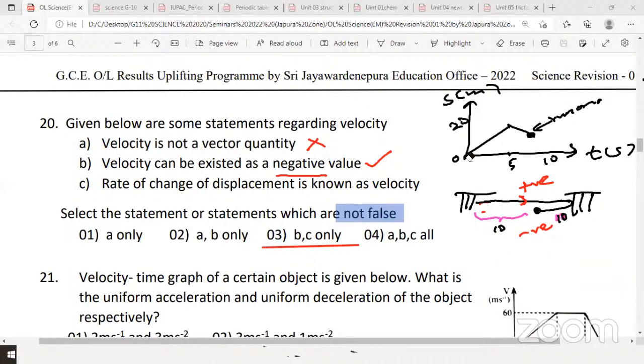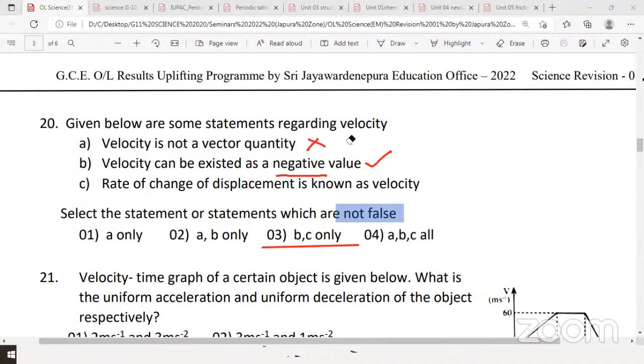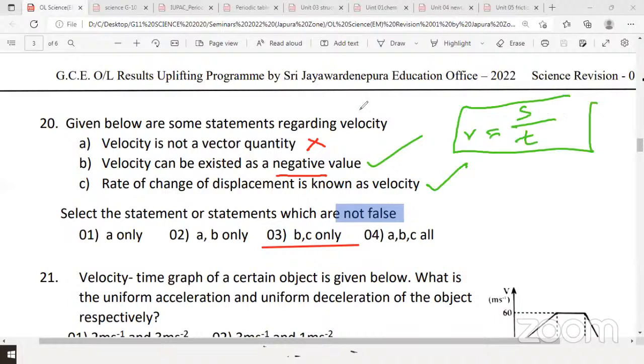So like that, they can ask questions related to practical day-to-day life, whatever the applications. And you should know how to draw the velocity time graph for this also, because every velocity time graph or motion graph is very important. You can get essays, structured essays, even MCQs from this. So therefore, B is correct. Rate of change of displacement is velocity, that is correct. So B and C only are correct. Very good. Those who gave the answer, both of you are correct. What is the equation for velocity? Velocity equals displacement divided by time. Change of displacement over time taken. Question number 21. I'll erase the screen.